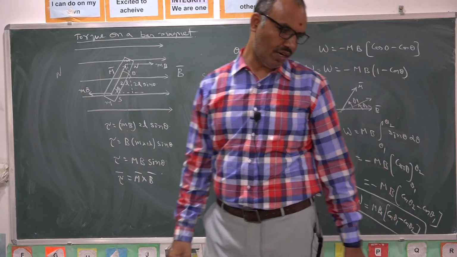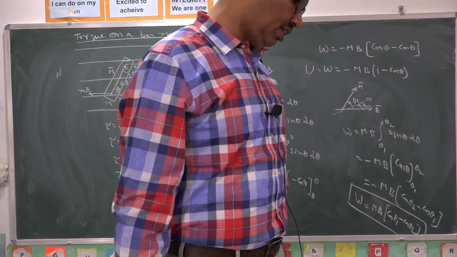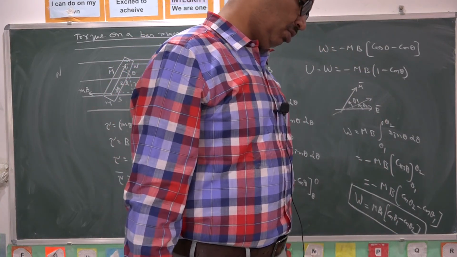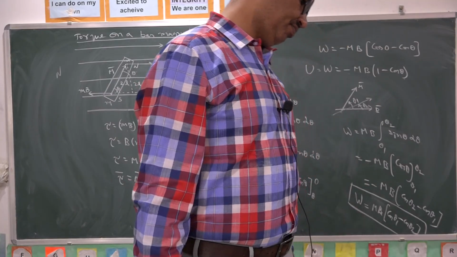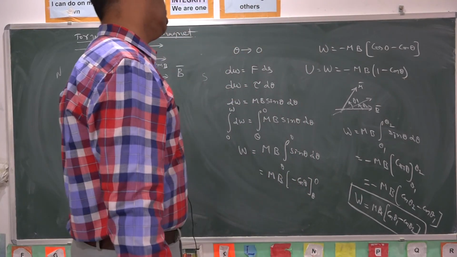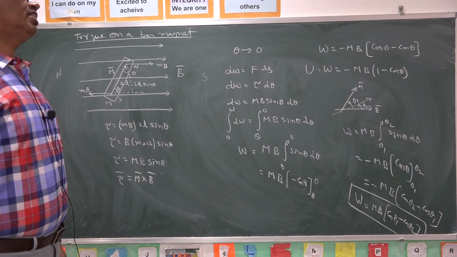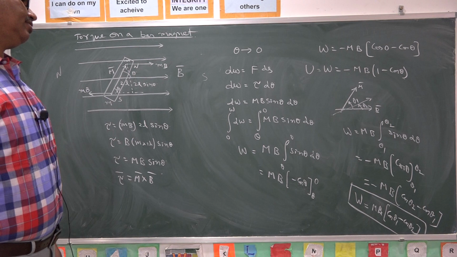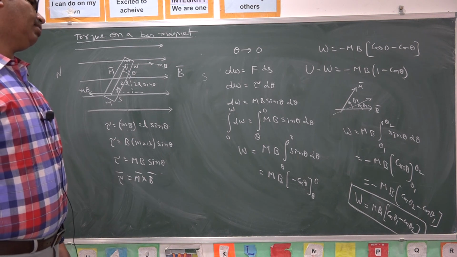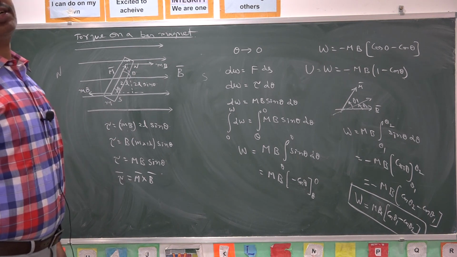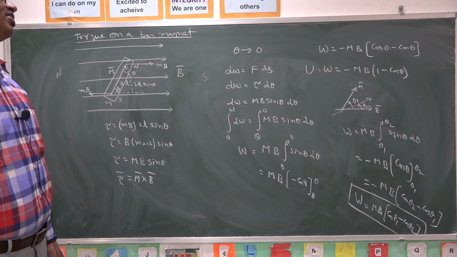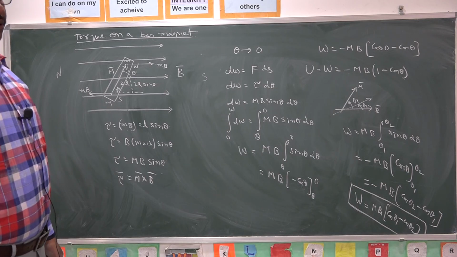So the potential energy gained is given by minus mb into 1 minus cos theta in the first case. Otherwise, minus mb into cos theta 2 minus cos theta 1, or mb into cos theta 1 minus cos theta 2.